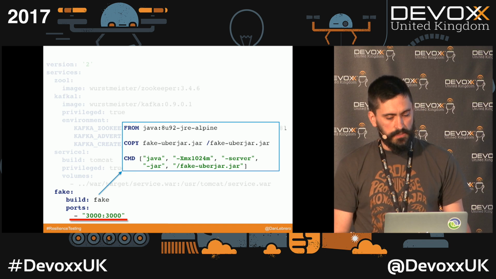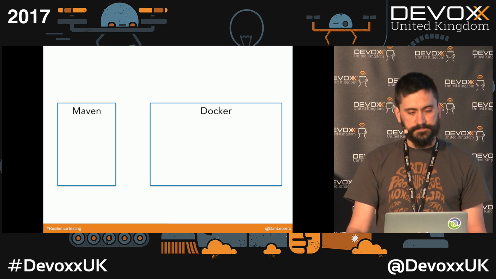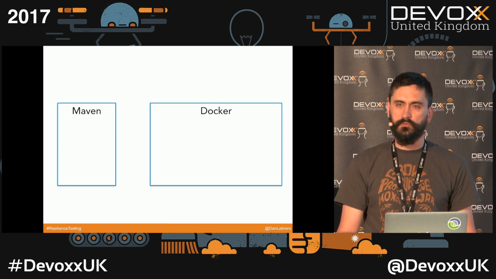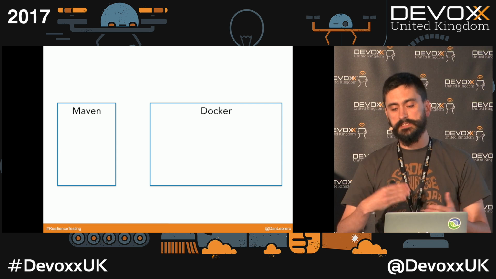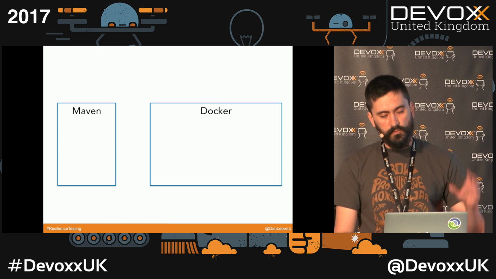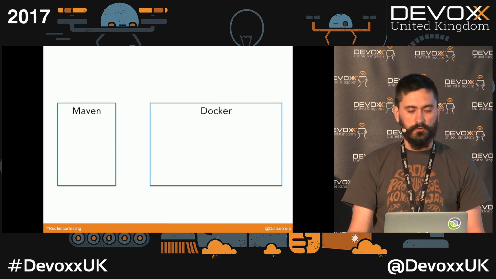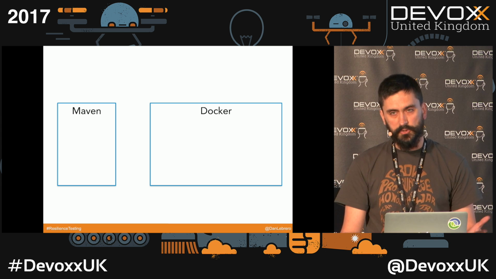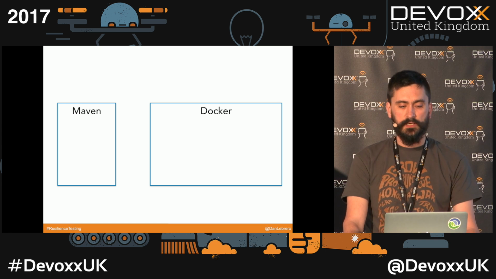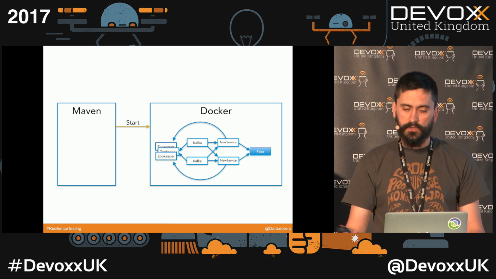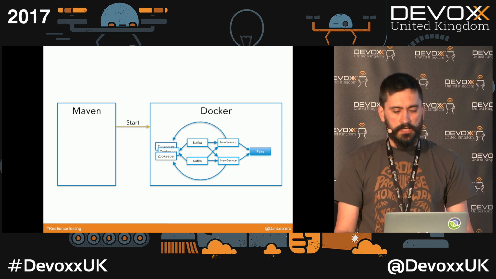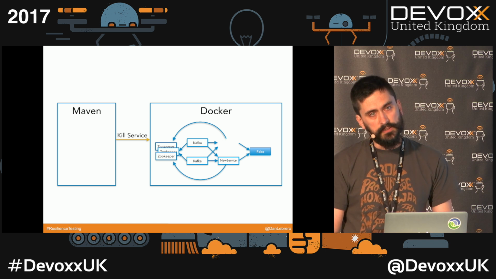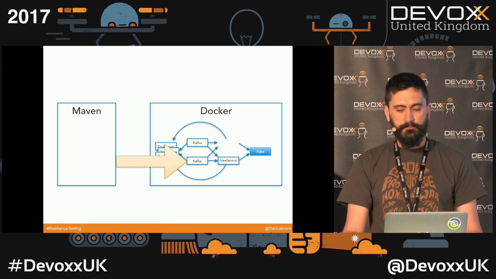Okay? So let's write our first test. For our first test, what we are going to do is, our system should be able to work if one of the 2 instances is down. So we're going to have Maven, and we're going to use something like JUnit to be able to run it. So the test, what it's going to do is first it's going to start the whole system using Docker Compose. Then it's going to kill one of the services. Then it's going to connect to Kafka, and it's going to send a bunch of messages.